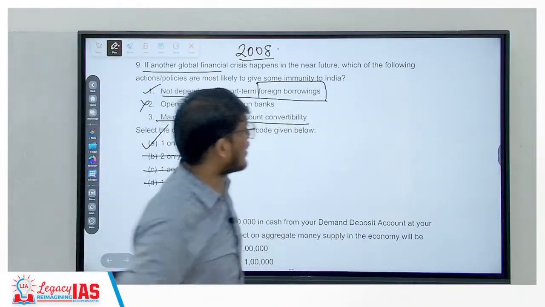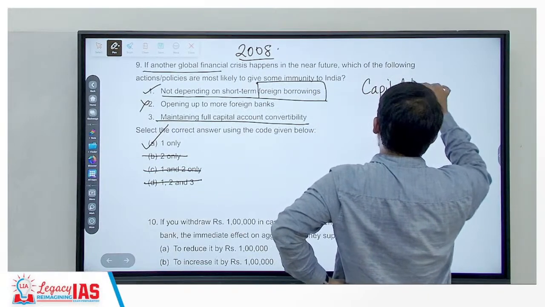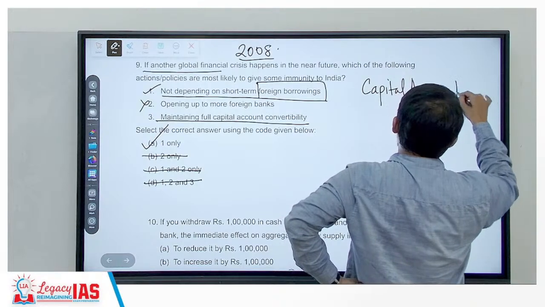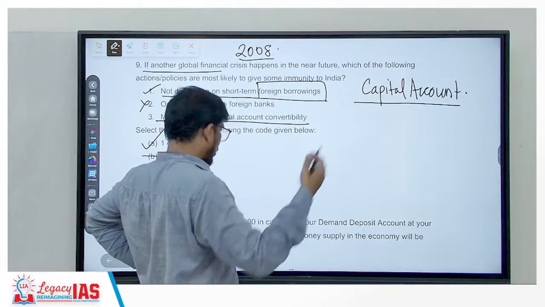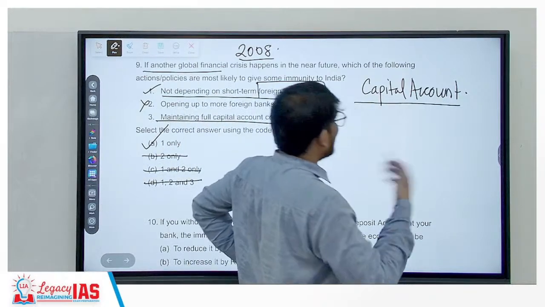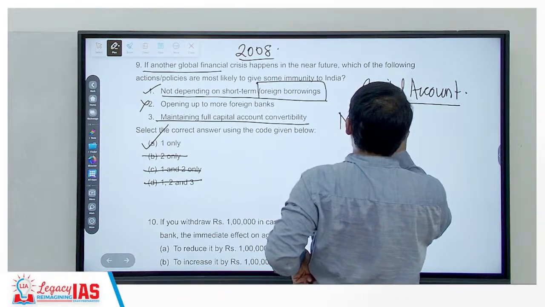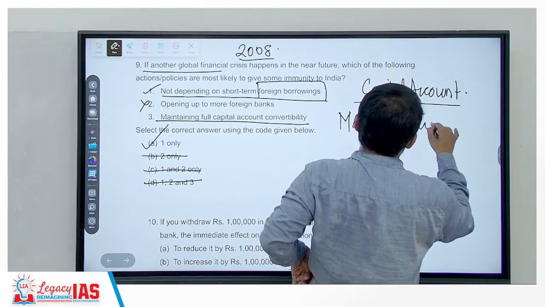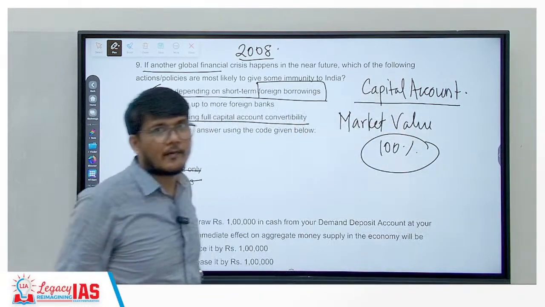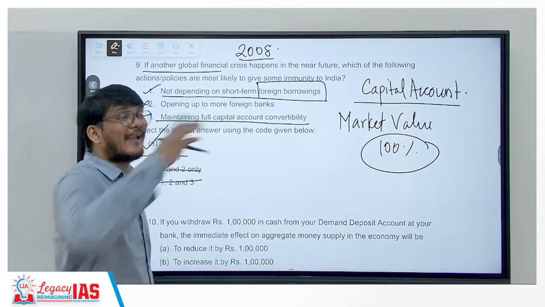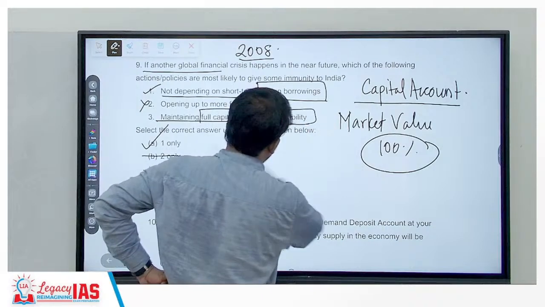What do we mean by full capital account convertibility? That means whatever your capital account is, and you have some dollars stored in it, you can directly convert the entire amount as per the market value. You can convert it up to 100% and take your money out. So the dollars and all will fly away from India. That is why full capital account convertibility will not help.